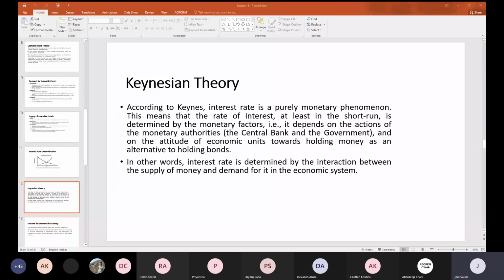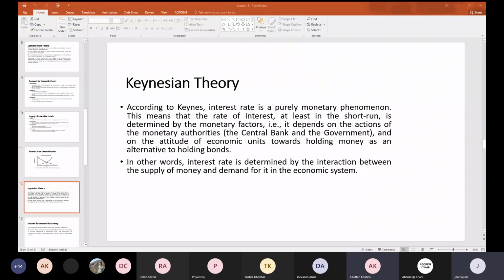Okay. Who can speak? Tushar? Tushar? Yes, sir. Sir, I am still thinking. According to Keynes, what is the theory about the supply of money? Are you thinking? Shrihari? You don't know?